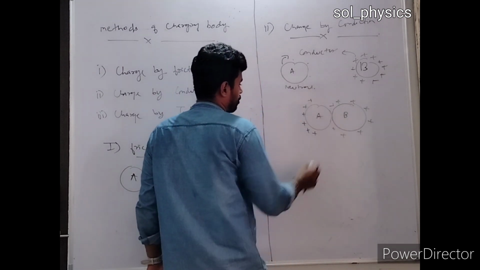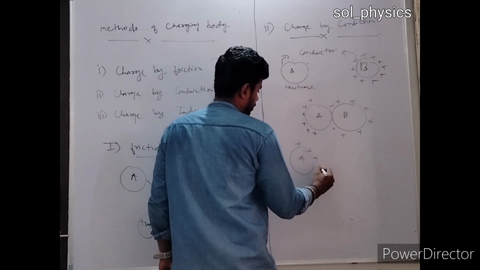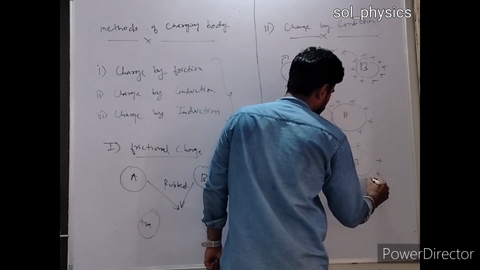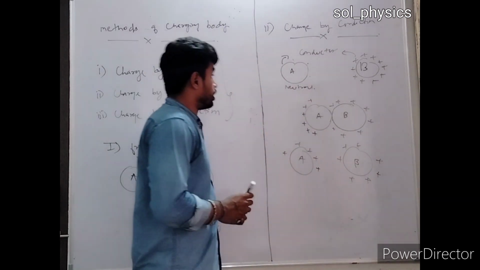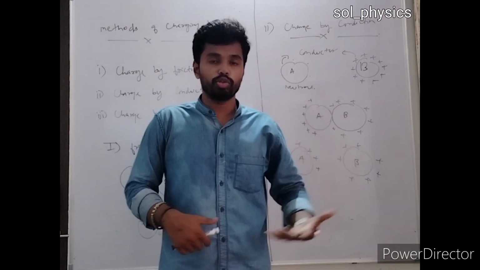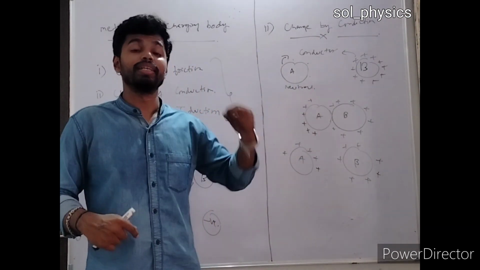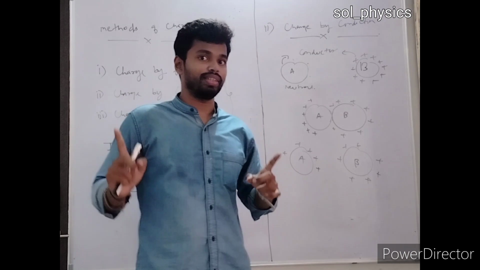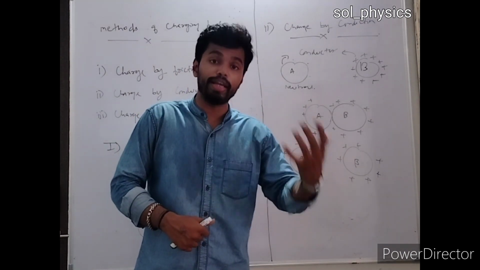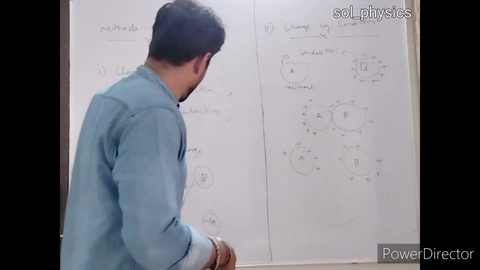और थोड़े समय के बाद अगर आप उनको सेपरेट कर देते हो तो what will happen, body A will acquire a positive charge and body B also acquires a positive charge. अब यहां पे हमने क्या सीखा, इस प्रोसेस में हमने क्या सीखा कि अगर मुझे कंडक्शन के थ्रू बॉडी को चार्ज करनी है तो एक इंपॉर्टेंट पार्ट है कि these bodies must be in contact with each other. मीन्स the transfer of electrons is important.